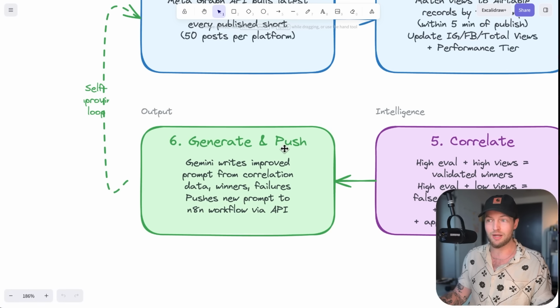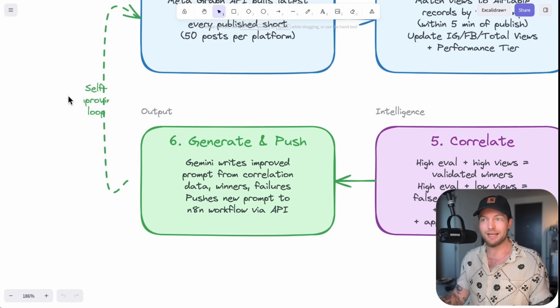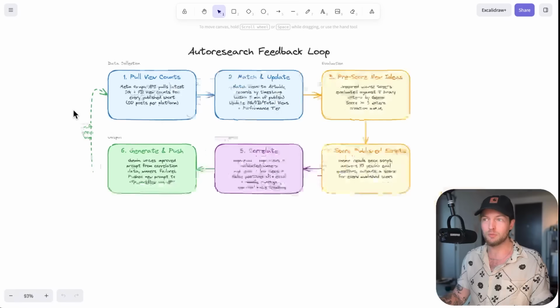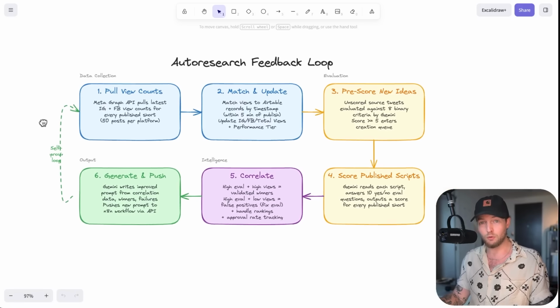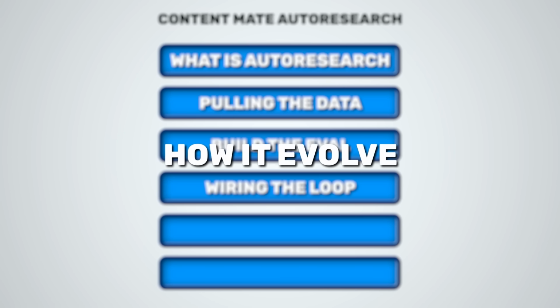Then we generate and push. We write an improved prompt from correlation data, winners, failures, push new prompt to NAN workflow via API, and the self-improvement loop is going every 24 hours starting at 8 a.m. my time. All fully automated with one Python script, but you might be wondering how it evolved.